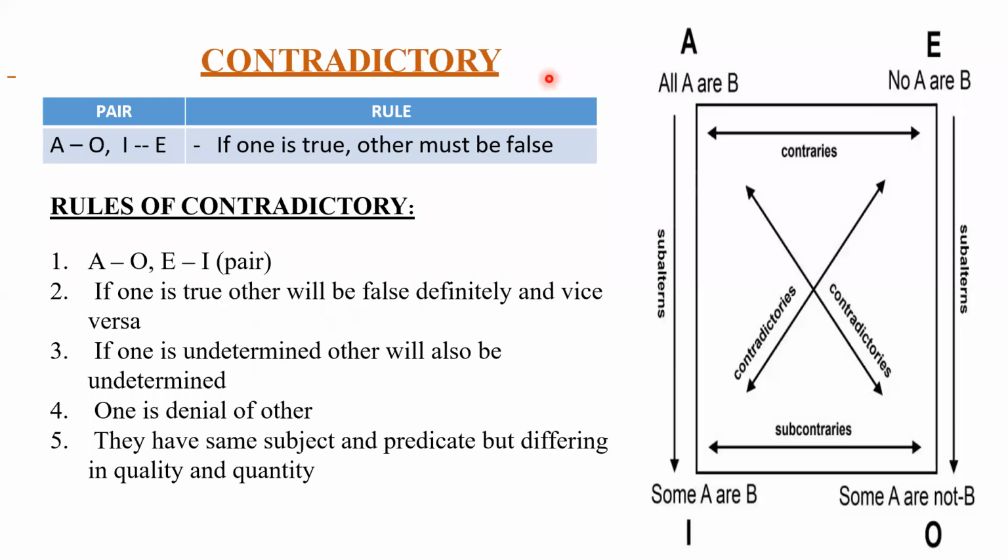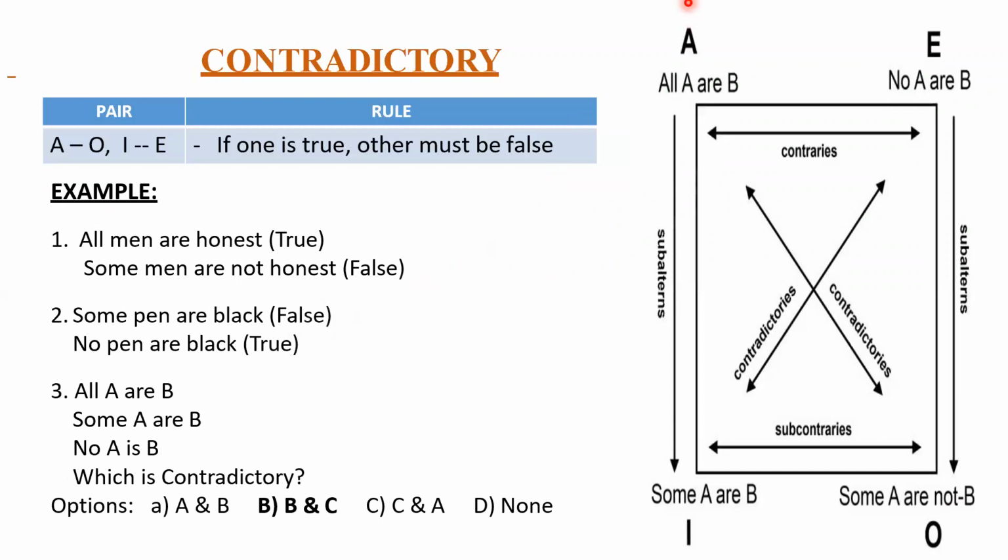Again, I'm telling. Clear? I hope you have understood the contradictory statement. Opposite is called contradictory. A is opposite to O, and E is opposite to I. So we'll see some examples. You'll understand.